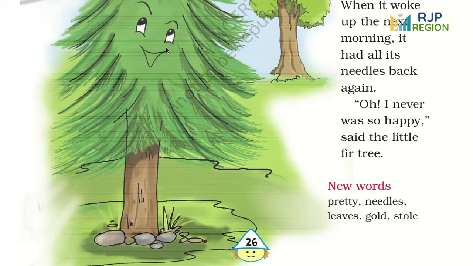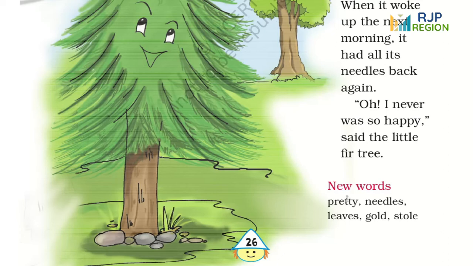This lesson is very interesting, about a fir tree and a magician named Shakti. The fir tree saved the magician from getting wet in the rain. So the magician gets happy and feels thankful to the fir tree. So he decides to grant 4 wishes to the fir tree.